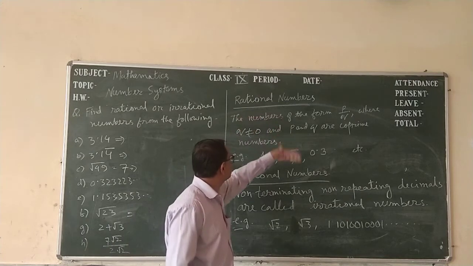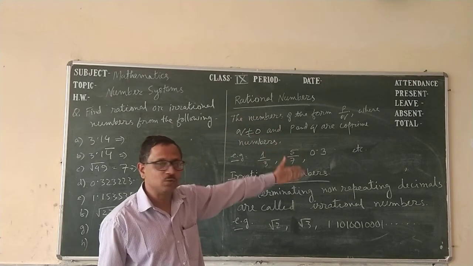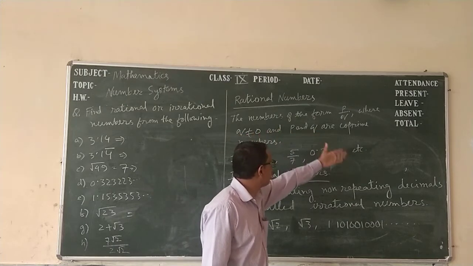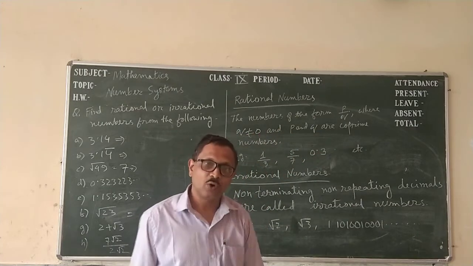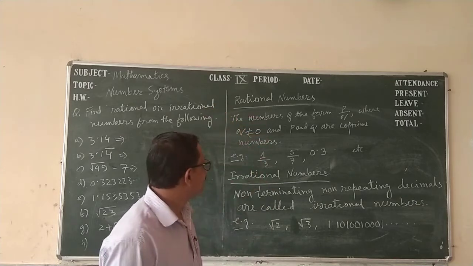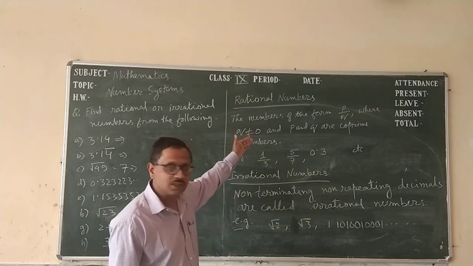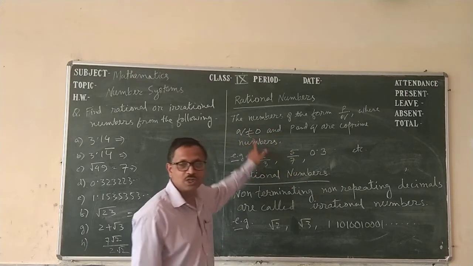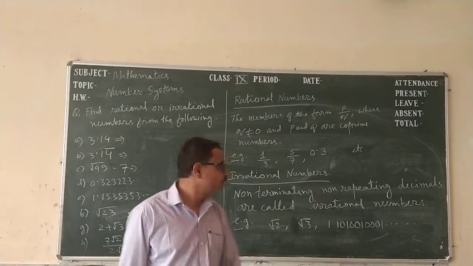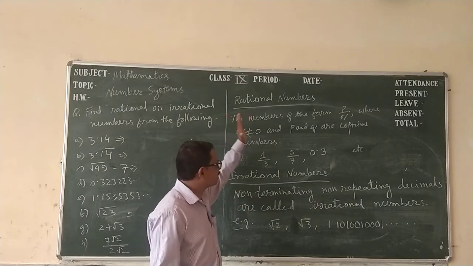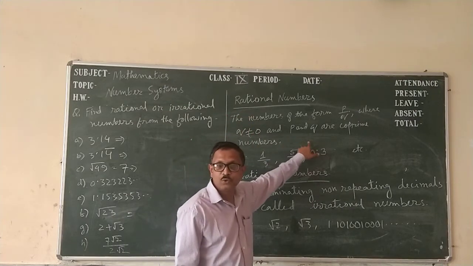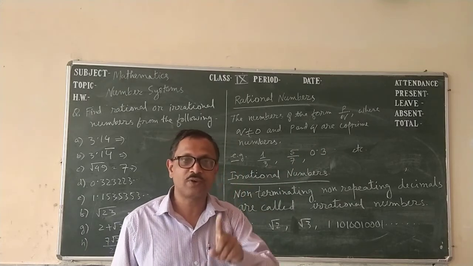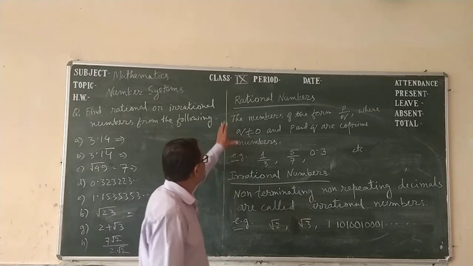What are rational numbers? The numbers of the form p by q, where q is not equal to 0 and p and q are co-prime numbers, are called rational numbers. That means p is an integer, q is also an integer, and q should not be 0; the denominator should not be 0. Also p and q are co-prime. Co-prime means their HCF, highest common factor, is 1.